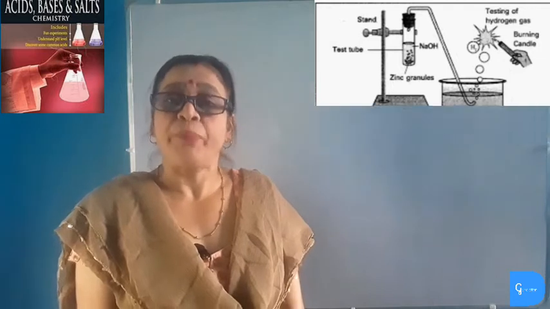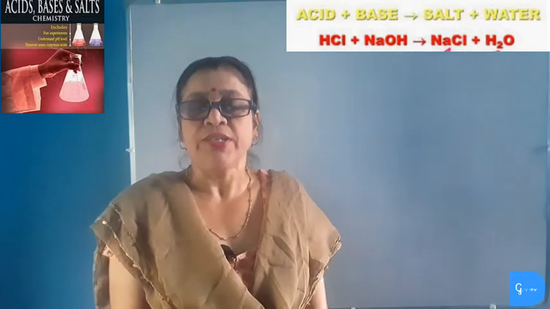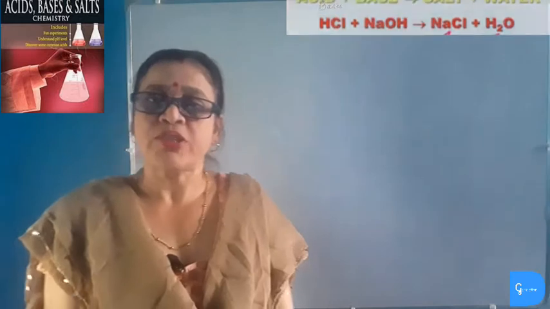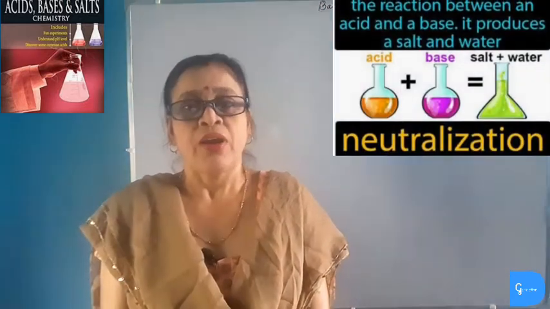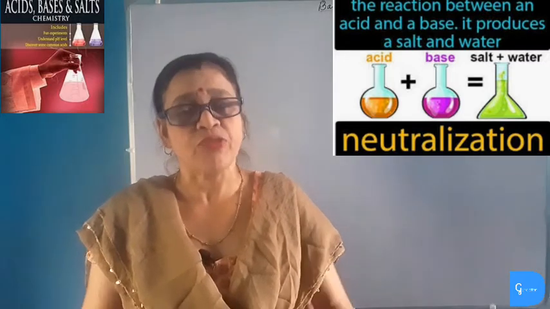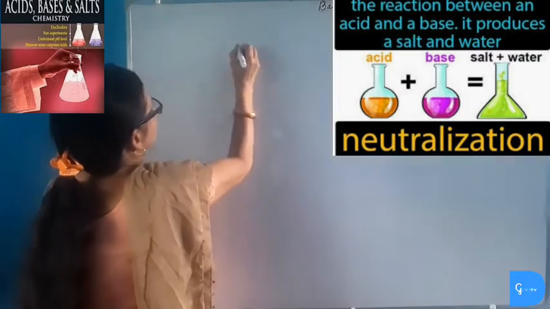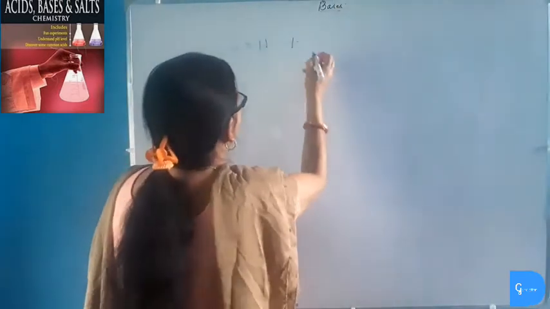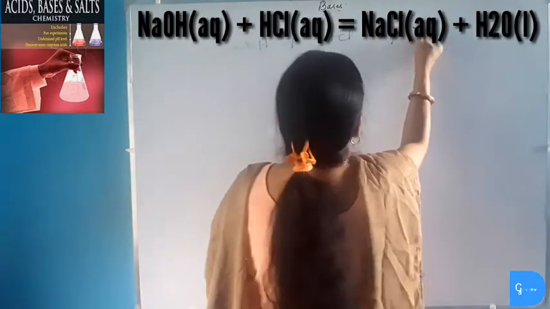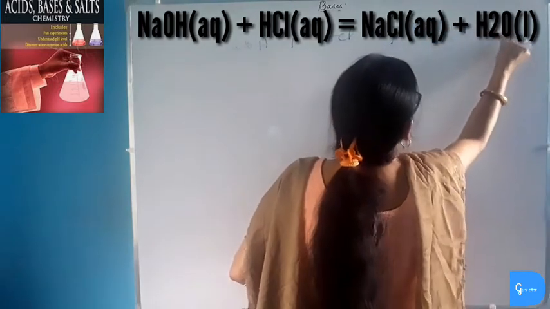Number 2, when bases react with acids, then they produce salt plus water. The reaction between bases and acids is an actual neutralization reaction, because the hydrogen ions produced by acids and the hydroxide ions produced by bases react with each other, neutralize each other and form water. Let's see the reaction. When sodium hydroxide reacts with an acid, then it forms sodium chloride, a salt, plus H2O.